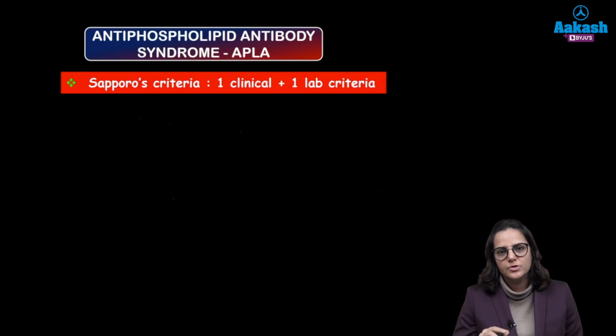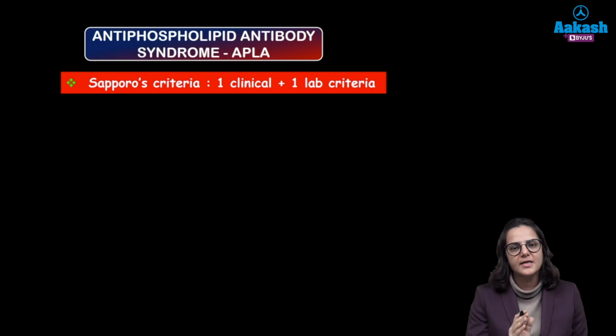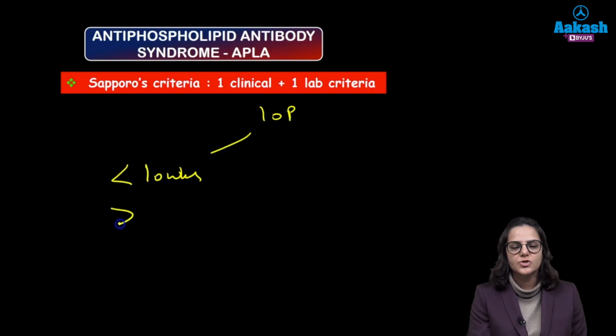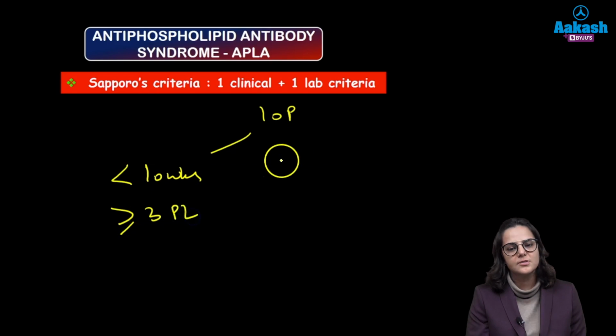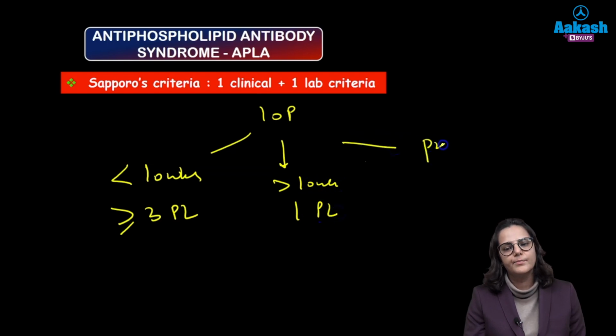So there is the Sapporo criteria to diagnose whether the patient has antiphospholipid antibody syndrome or not. One clinical criterion and one lab criterion should be present to diagnose the patient with APLA. I will discuss the clinical criteria chronologically as per the period of gestation. The mnemonic is 10P. If less than 10 weeks, there should be 3 or more pregnancy losses. If more than 10 weeks period of gestation, 1 pregnancy loss and 1 preterm birth.